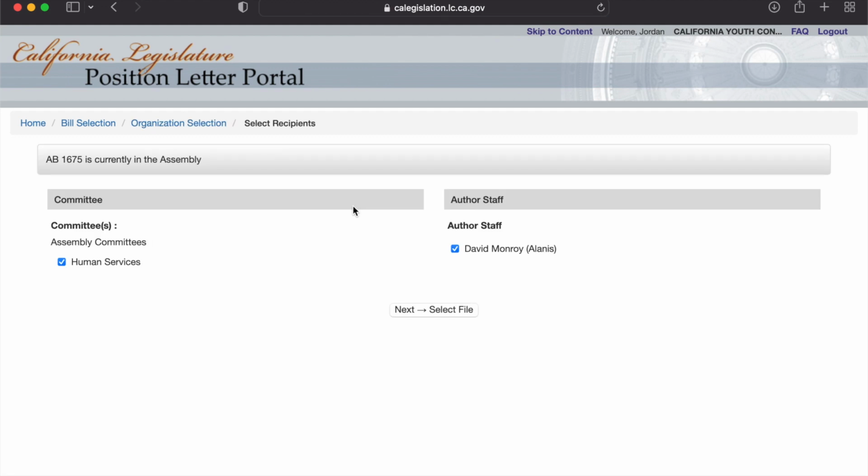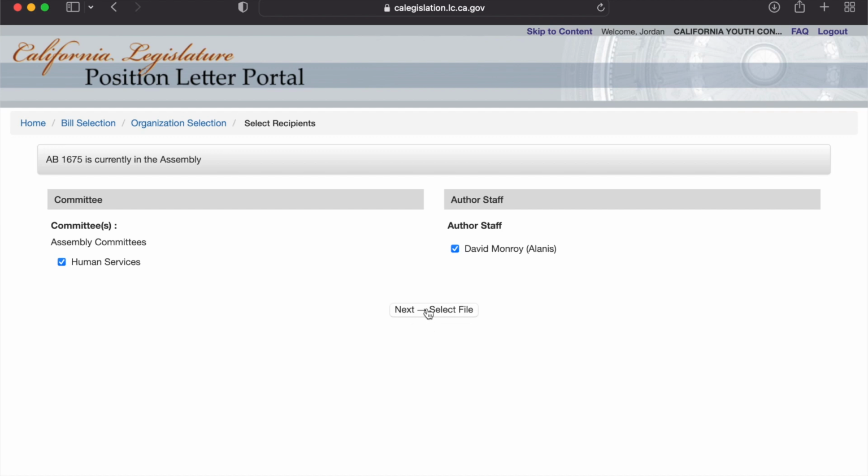When the bill has been assigned to a legislative committee, the committee will be listed. In this example, we're seeing that the bill has been assigned to the Assembly Human Services Committee. So you would like to select this committee. If it was referred to multiple committees, you'll have the opportunity to select multiple committees on the left column. Examples could be Assembly Education Committee, Assembly Public Safety, the Assembly of Housing and Community Development. But for many foster care bills, a majority do fall in the Human Services Committee.